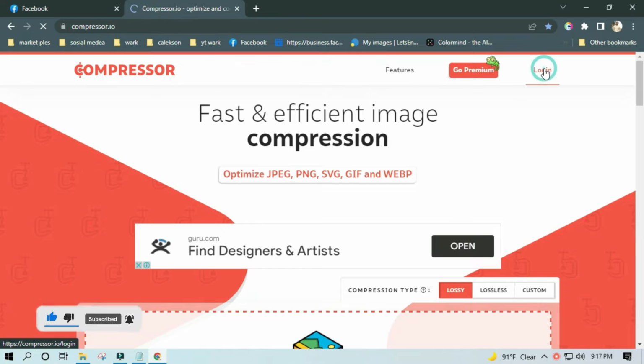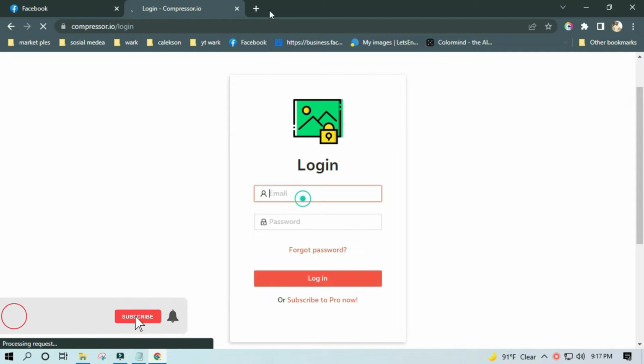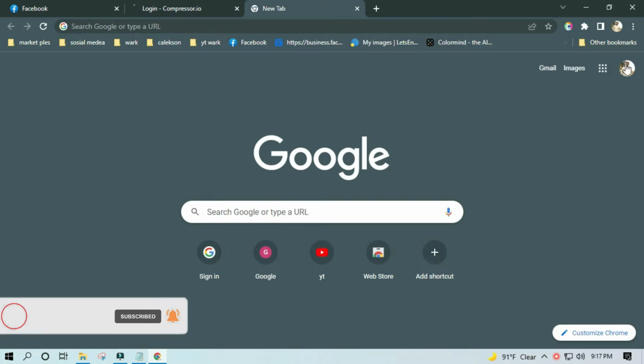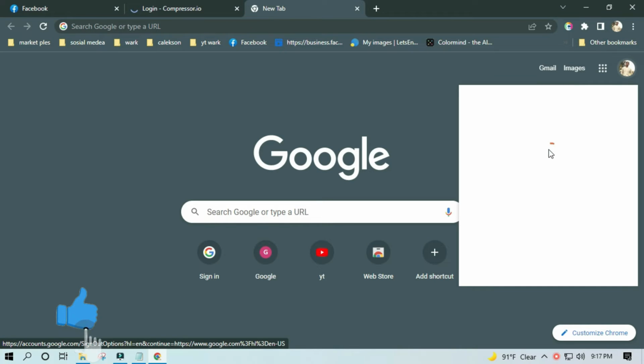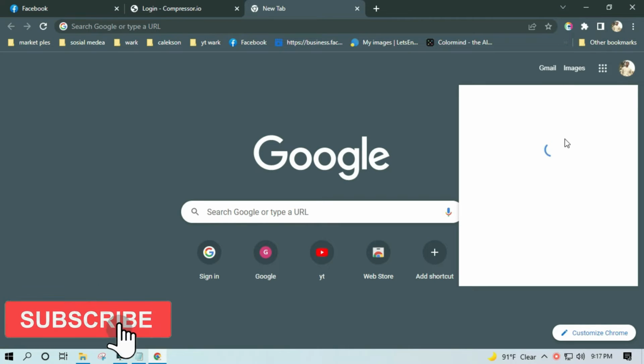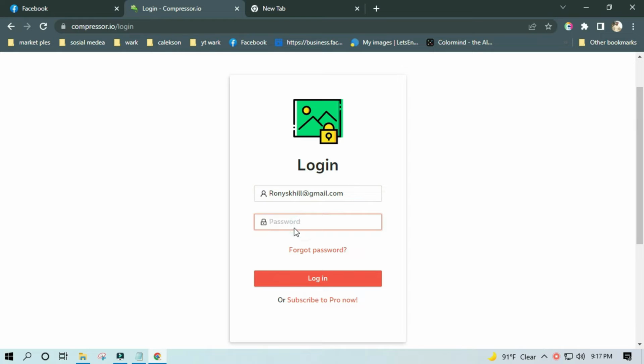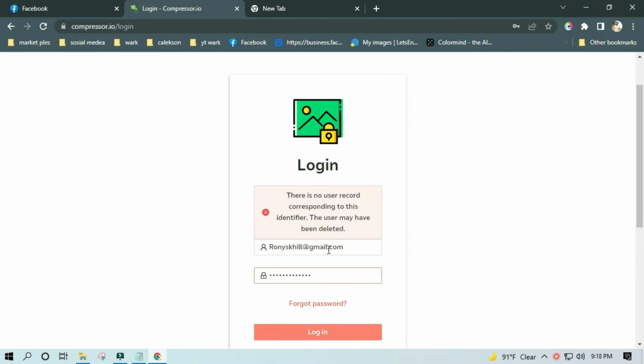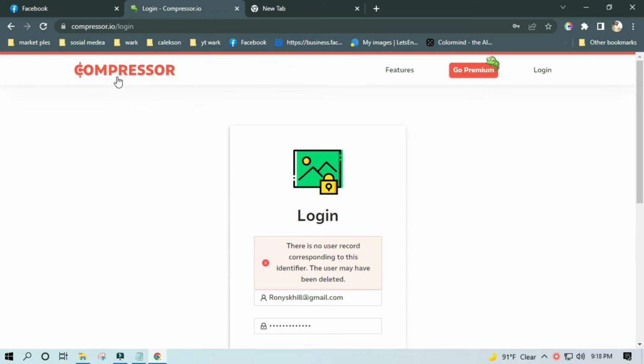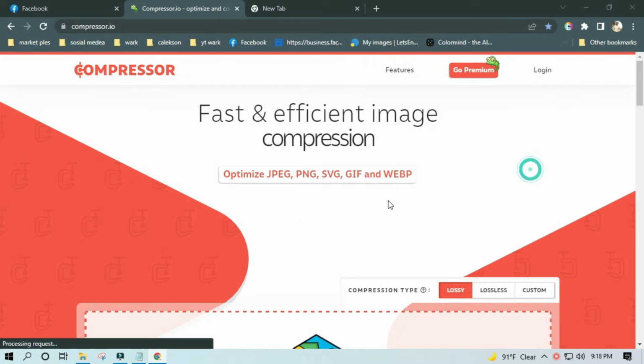I'm clicking the login button, and this is my mail here. I paste my mail at this website. Wait and see, guys. I'm typing here, at gmail.com. Okay guys, then the password here. I'm just typing this password, then login. Click here. There is no report there for the compressor, and I don't log in here, so never mind.